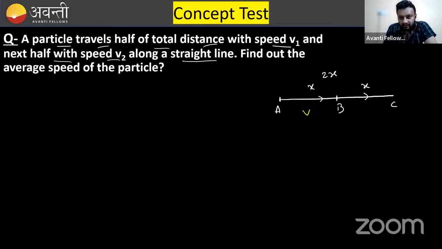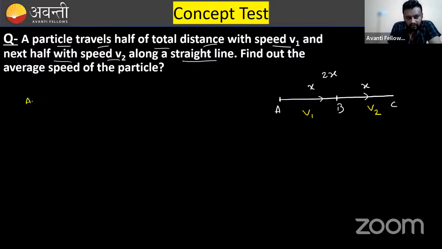First half, it is traveling with the speed v1. Second half, it is traveling with the speed v2. So whenever you see some kind of question, just try to draw a rough diagram and then try to solve it. Now everything is clear. Find out the average speed of the particle.